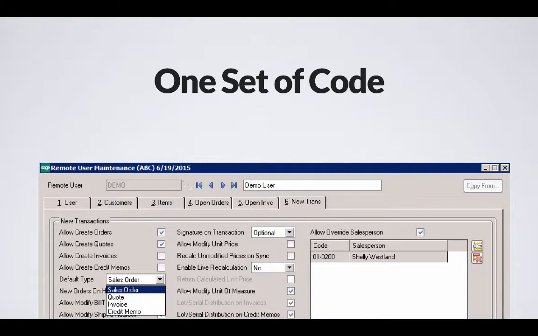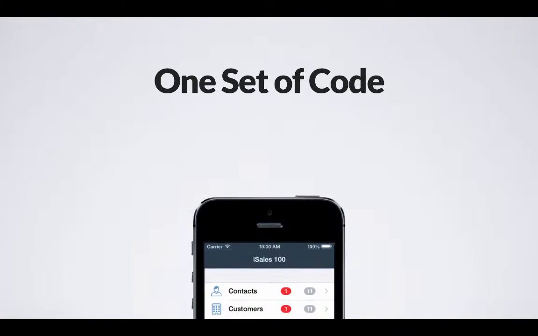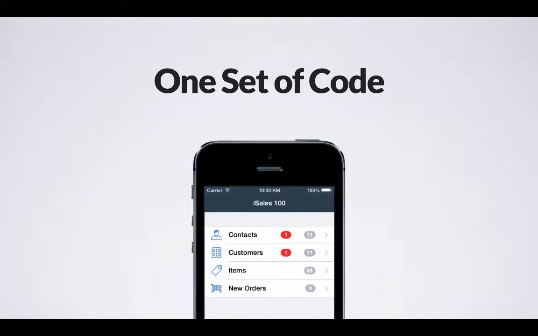So the great thing about all of this with iSales 100 is we meet all of these needs with one set of code. So we're not maintaining any custom installs of iSales 100. Everybody's running the same back end, and there are an awful lot of advantages to that. For one thing, it allows everyone to be able to download iSales directly from the Apple App Store, which is a very convenient way for companies.